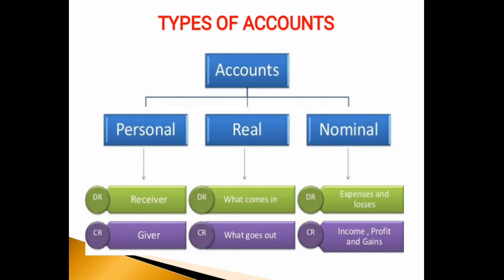For example, salary paid to employees of a business. This is the transaction. In that, there are two accounts involved. One is salary account, the other one is cash account.